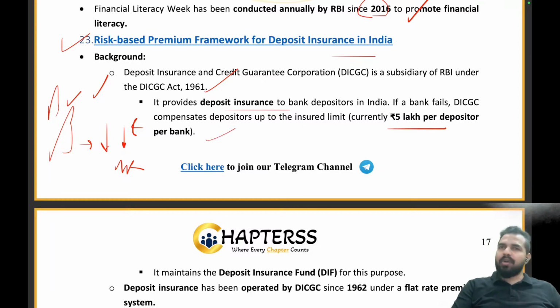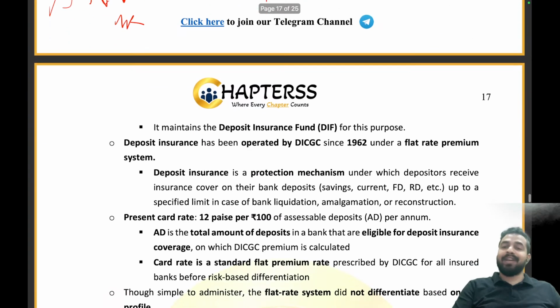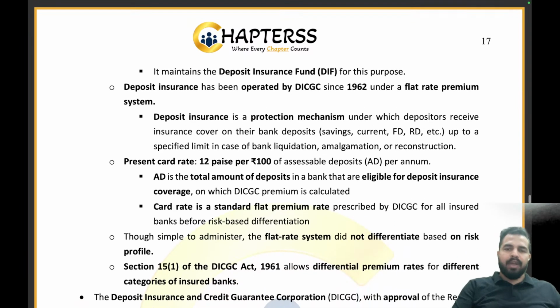No matter how many accounts you are having in that bank, for one account, maximum rupees 5 lakh only can be given. Clear everyone? That's the diversification that is required. Now, guys, the bank maintains the deposit insurance fund for this purpose. Deposit insurance has been operated by DICGC under 1962.